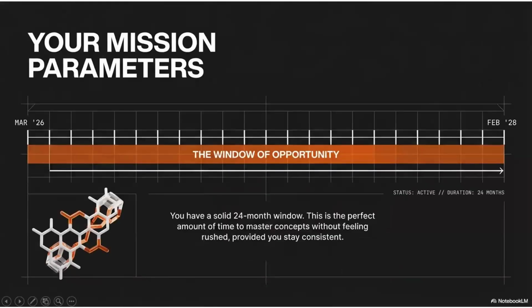This is going to be your mission. As I have drawn on the board, we are starting from 2026 March and moving towards 2028 February, that means 2028 March. This is the window of your opportunity, a solid 24-month window, a perfect amount of time to master the concepts without feeling rushed.